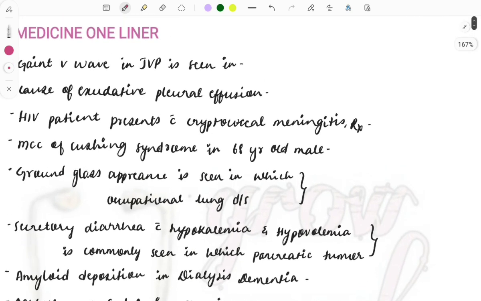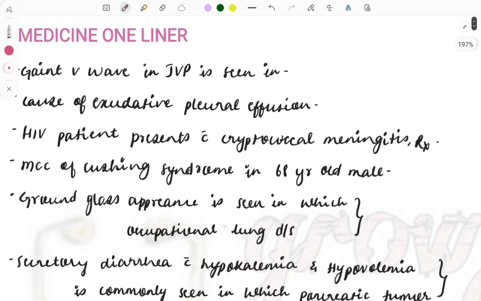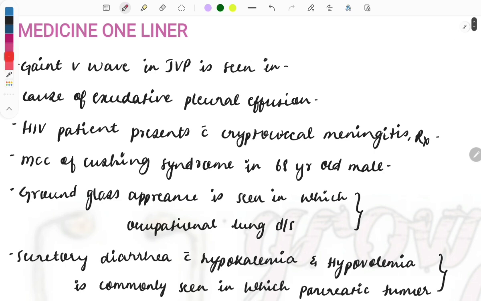Okay, so medicine. These are the medicine one-liners. JVP is a must-do topic, so giving it a star mark. You must do it, expecting one question from this in the upcoming exam. So the giant V wave in JVP is seen in which disease? It is seen in case of tricuspid regurgitation.